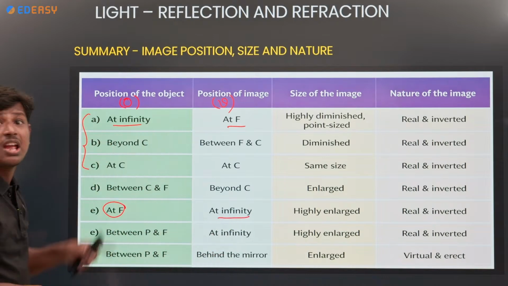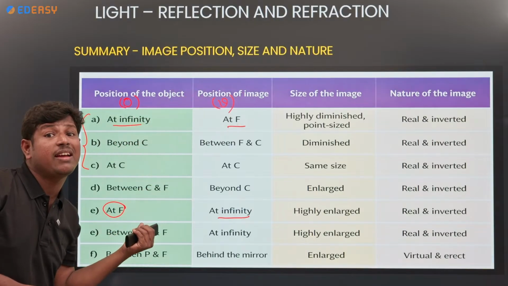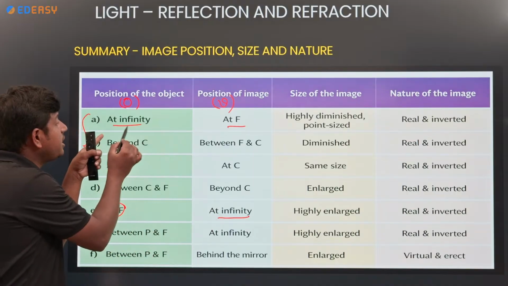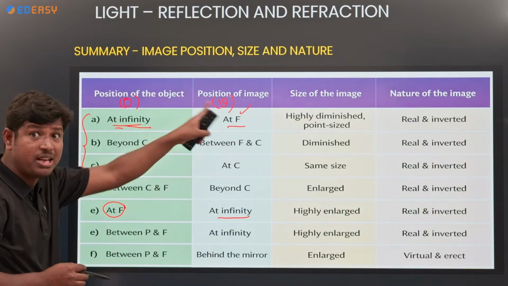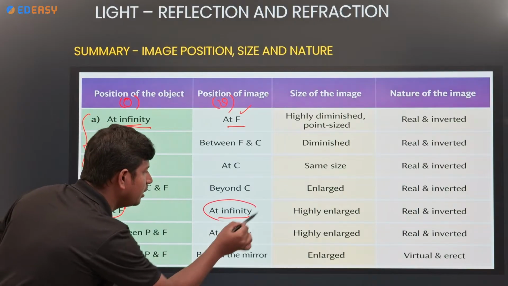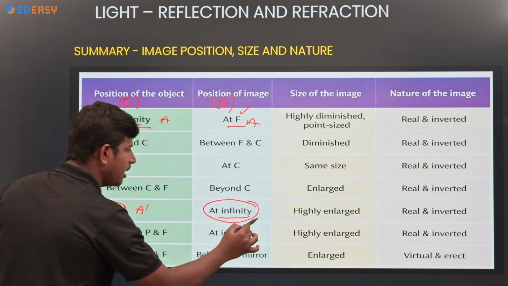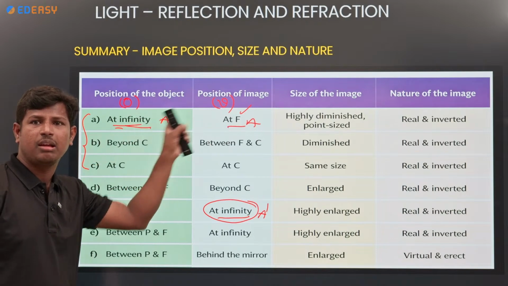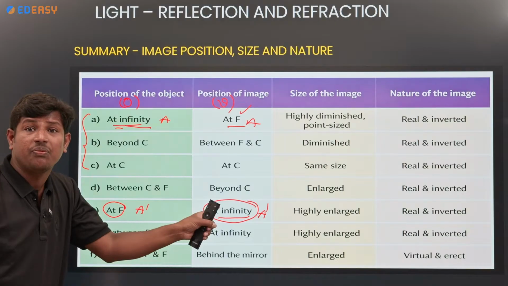Both are the same, just reversed. If the object is at infinity, the image will be at F. If the object is at F, the image is at infinity.